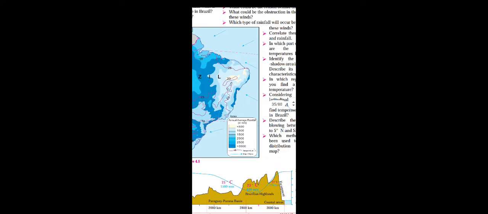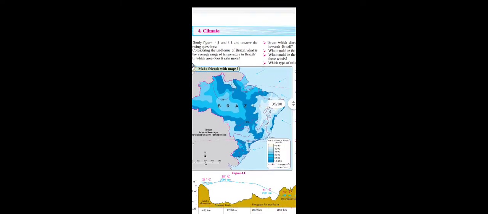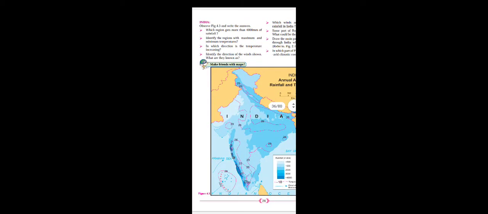Now the last question, it is asked, which method has been used to show distribution in this map? Very easy. Isopleth method is used to show temperature. We can see here temperature is given, and annual average rainfall is shown by the choropleth method, because shades of color are given, that we have studied in our 9th standard. So very simple. Isopleth method is used to show temperature, and choropleth method is used to show the annual average rainfall. Now we will go to the next figure, that is climatic conditions of India, that we will start now.